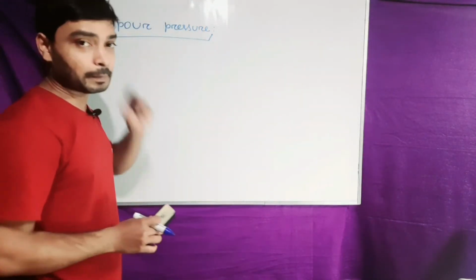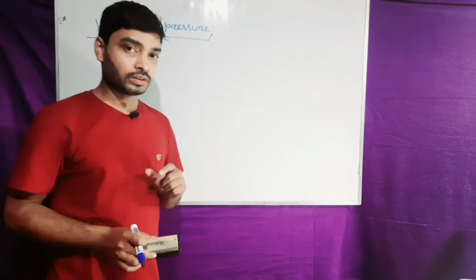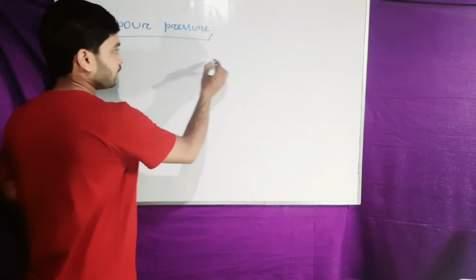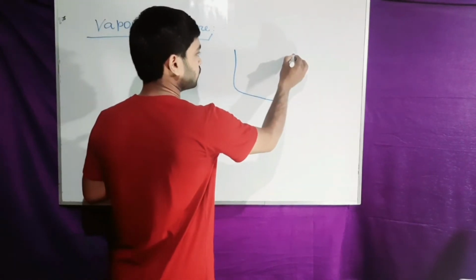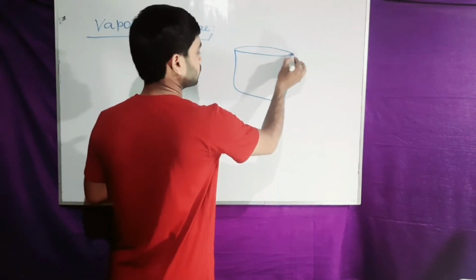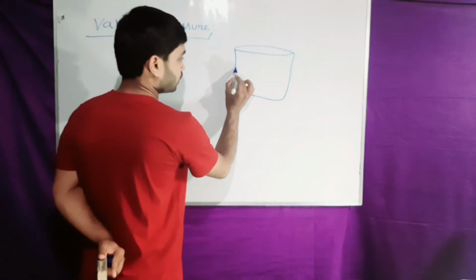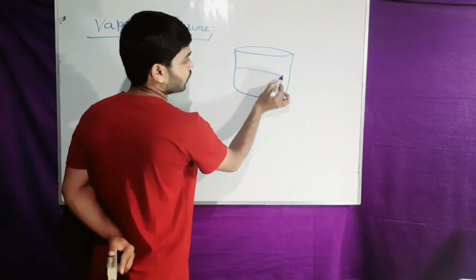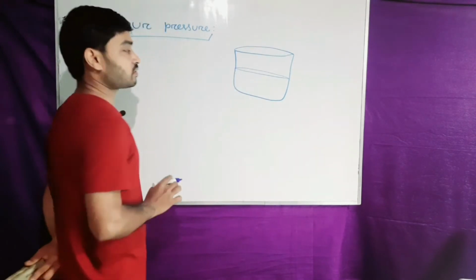To understand vapor pressure, we will take the example of a diagram. I am just drawing here a diagram. It is a container, and this container contains a volatile substance.